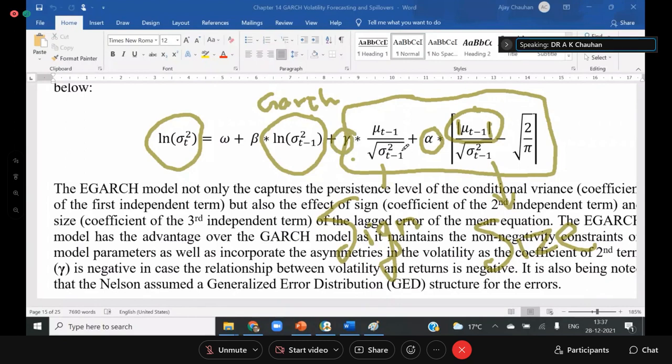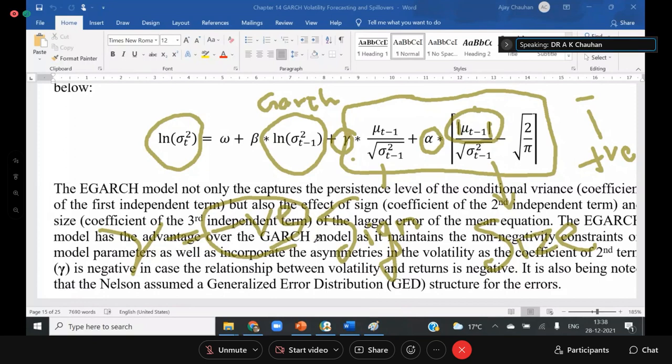If I ask you, what should be the sign of gamma? If you apply your common sense, this is the error term, and the error term starts from the negative and increases to the positive. So I expect this gamma is always negative. Why negative? Because if the value of the error increases, it means it is moving from negative to positive, and the volatility always comes down.